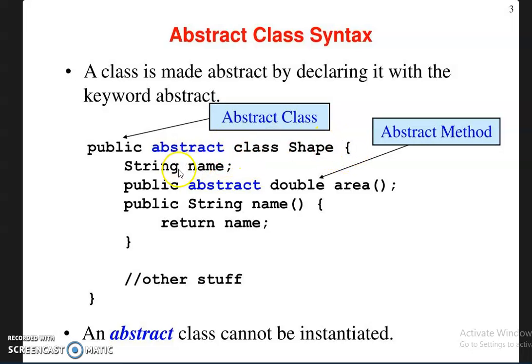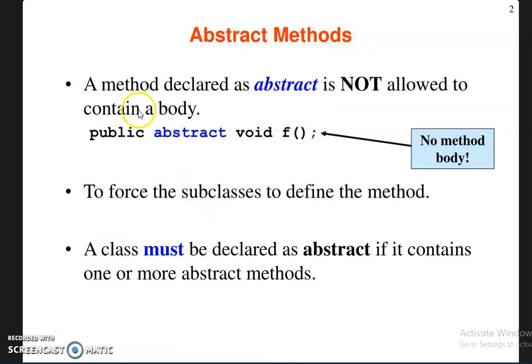Within that class, a normal member is declared here, and then a method is declared as abstract. The method name is area, and it is declared as abstract. The second point you have to remember here is that a class must be declared as abstract if it contains one or more abstract methods.